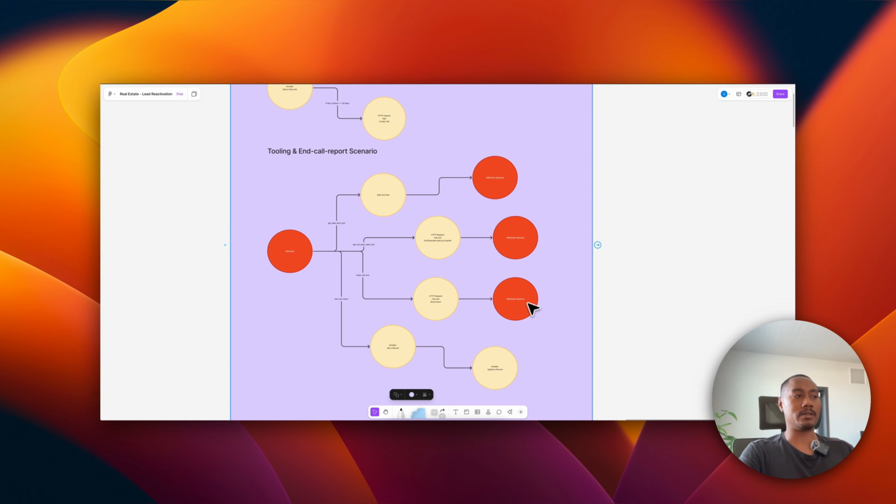Now, if the webhook call is an end call report, it will take all that data, all the structured data points, and it will search the Airtable to get that record. Once we get that record, we get the ID, and then we can update the record by the ID so that everything in the list is being reflected and up to date based on the calls that are happening with the lead and the AI assistant, to help the agent understand what's going on with the calls.